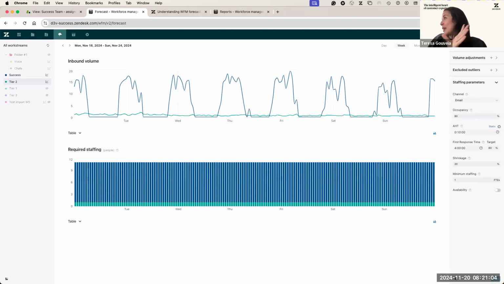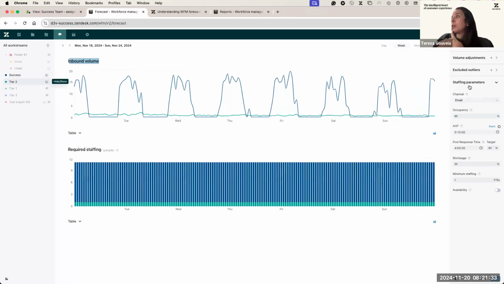Forecast parameters, volume adjustments, and exclude outliers are going to modify the inbound volume. Now, when it comes to the required staffing, this is going to be influenced by the inbound volume. So the parameters that you set up here are going to modify the inbound volume, and eventually they're going to be reflected on the required staffing as well.